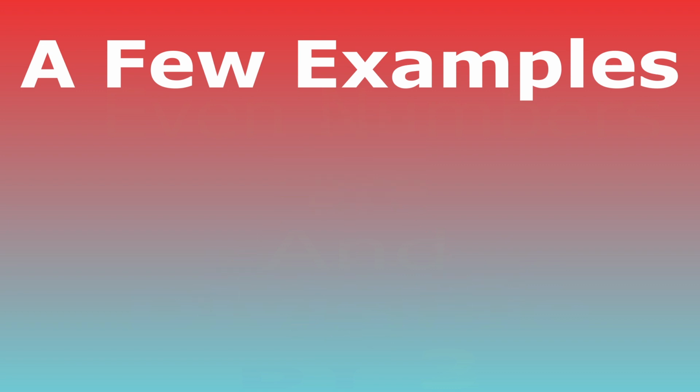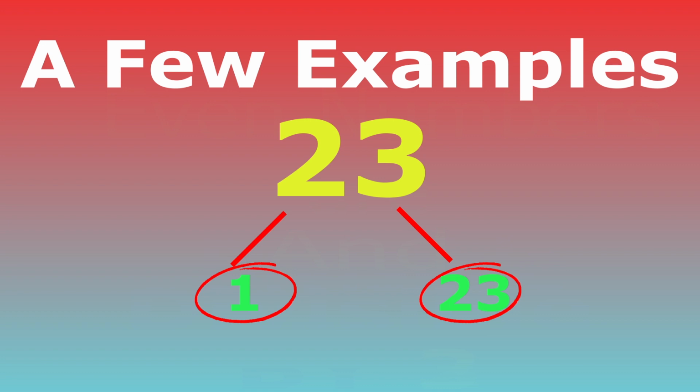What about the number 23? 23 is divisible by 1 and 23, but you won't find any number between 1 and 23 that divides 23. So 23 is prime. So there's how you know if a number is prime or not.